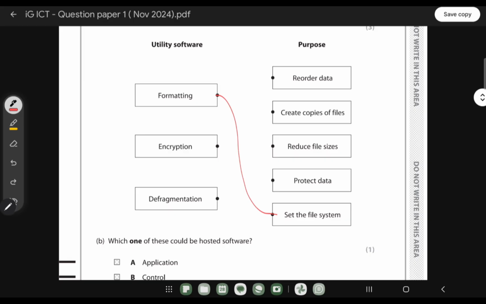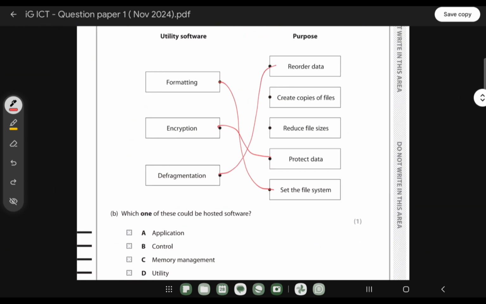When it comes to encryption, encryption is used to protect the data, right? It scrambles the data. And when it comes to defragmentation, defragmentation does not reduce the file or create copies of the file. It is mostly used to reorder the data. So you can use defragmentation to reorder the data.